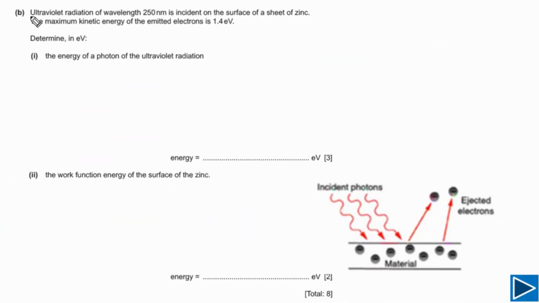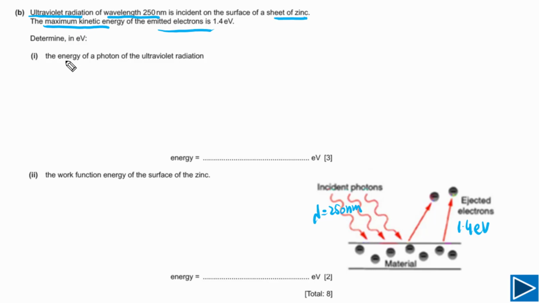For part B, it is given to us that ultraviolet radiation of wavelength 250 nanometers is incident on the surface of zinc. The maximum kinetic energy of the emitted electrons is given, equal to 1.4 electron volts. It simply means that the wavelength of each photon is given, 250 nanometers, and the maximum kinetic energy for each emitted electron is also given, 1.4 electron volts.